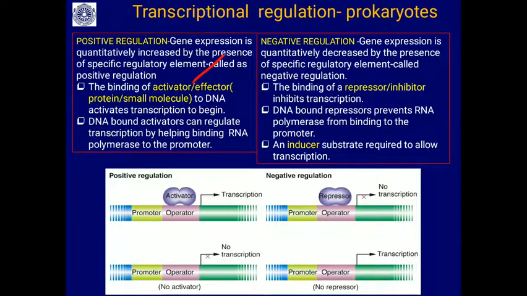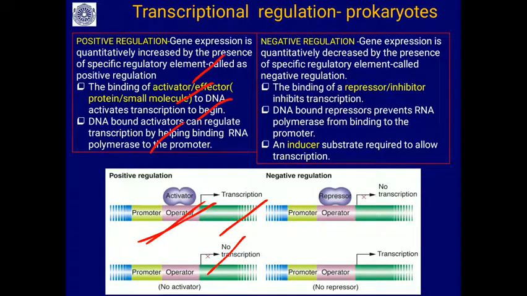The binding of an activator or effector to DNA activates the transcription to begin. DNA-bound activators can regulate the transcription by helping the binding of the RNA polymerase. So the activator binds and it brings about the transcription. It enhances the transcription. If it does not bind, there is no transcription. So this is called positive regulation.